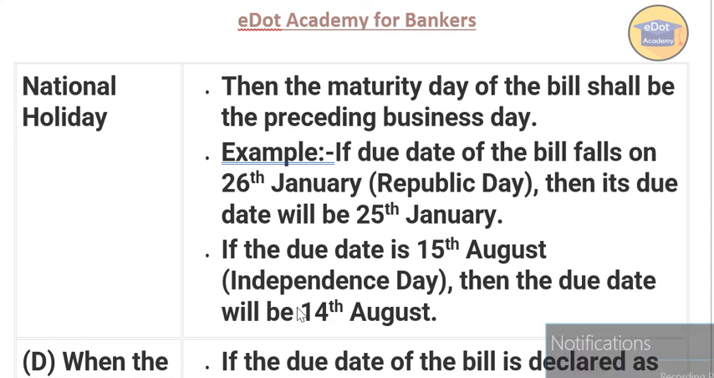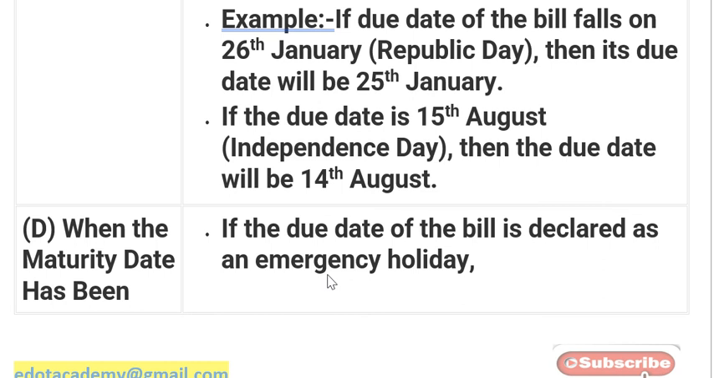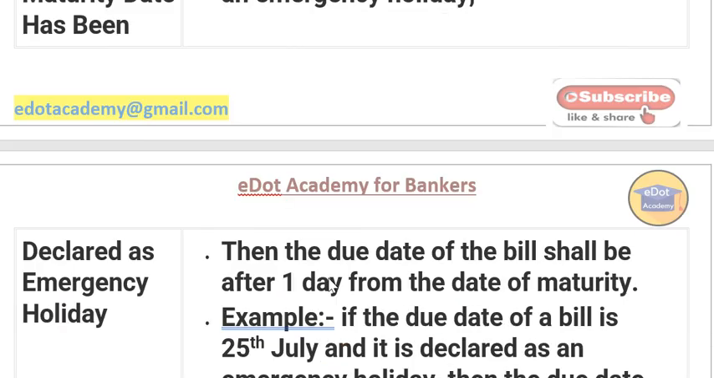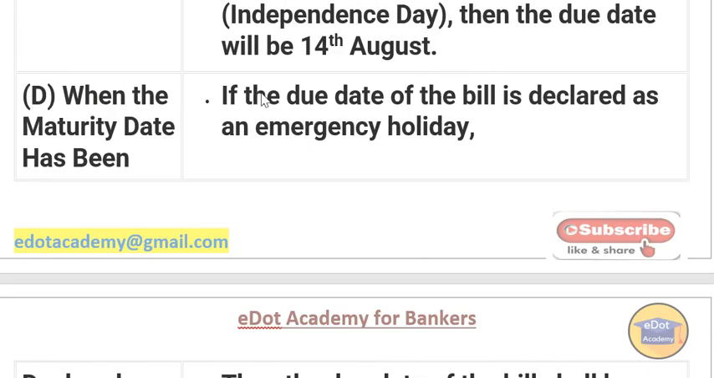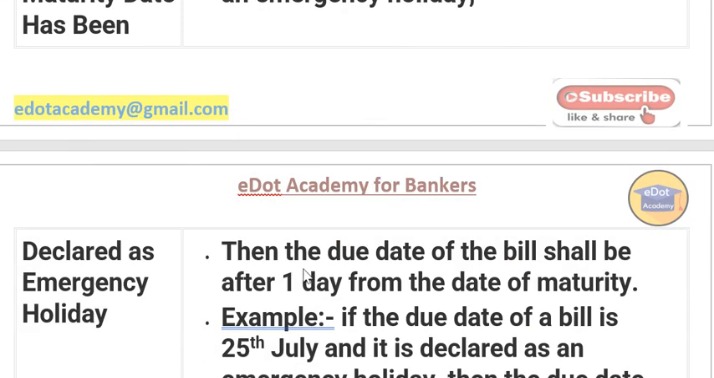Next, when the maturity date has been declared an emergency holiday, what will happen? If the due date of the bill is declared as an emergency holiday, then the due date of the bill shall be one day after this date of maturity.